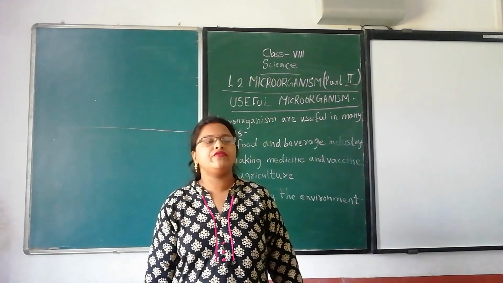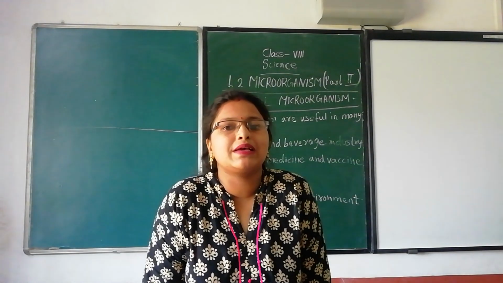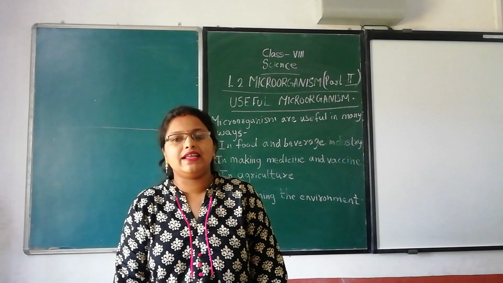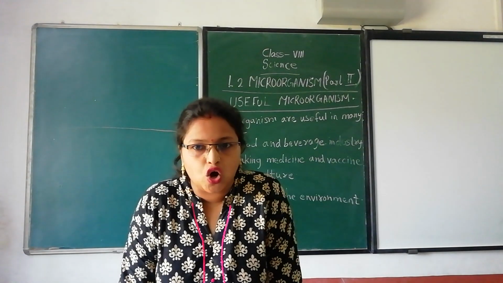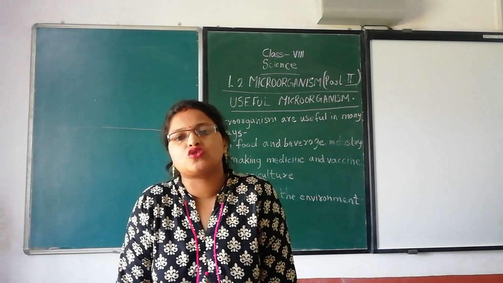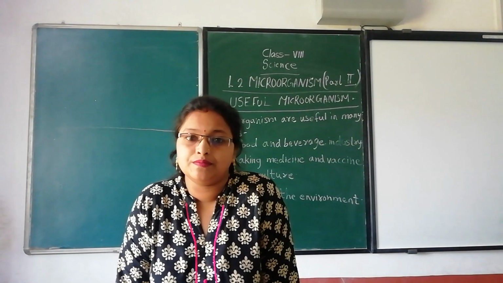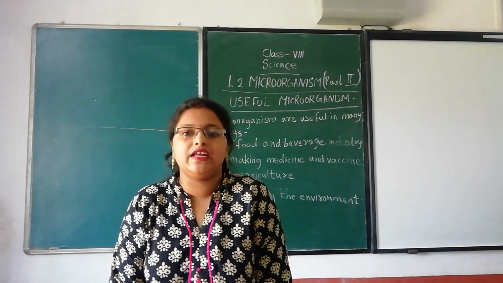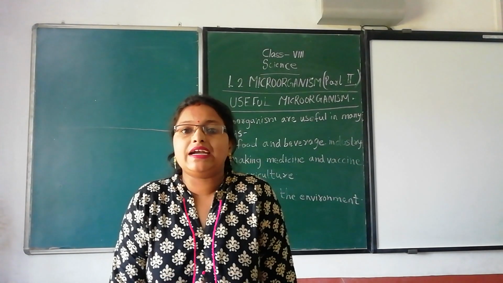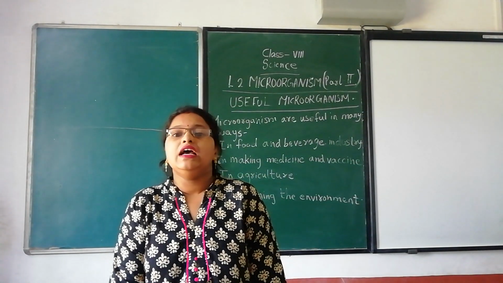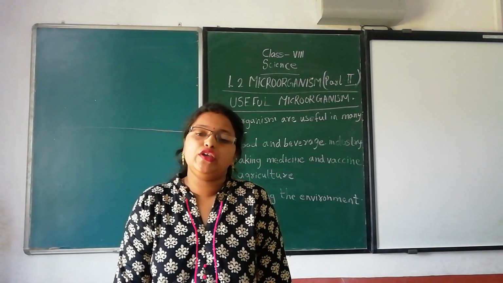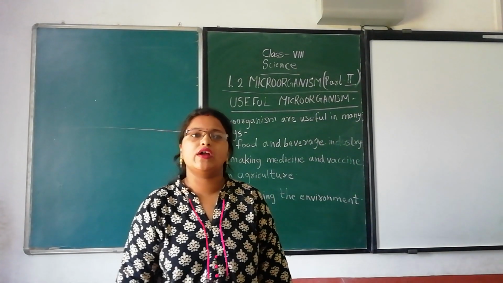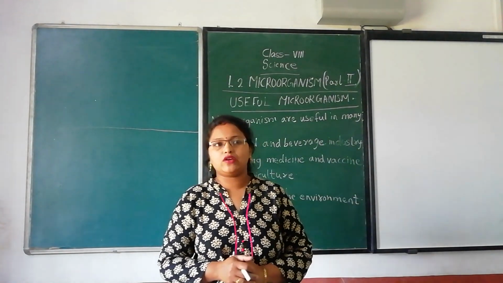Now we will study the second use of microorganisms, in making medicines and vaccines. Bacteria and fungi are used to make medicines called antibiotics. These medicines kill or stop the growth of disease-causing microorganisms. What are microorganisms? In the previous video we studied organisms that cannot be seen with our naked eyes, and we use a microscope to see them. They are called microorganisms or microbes.